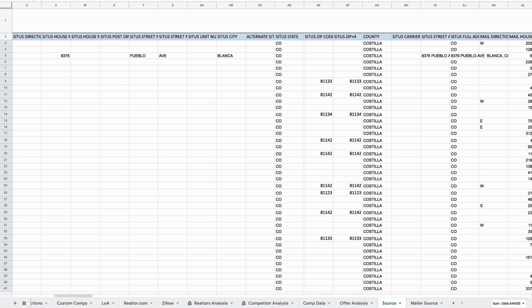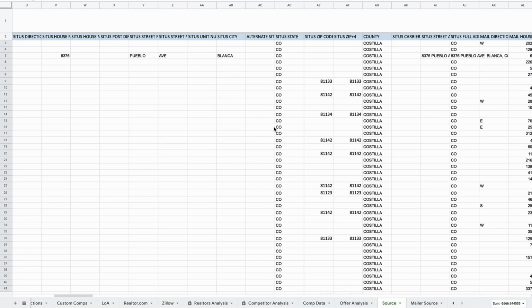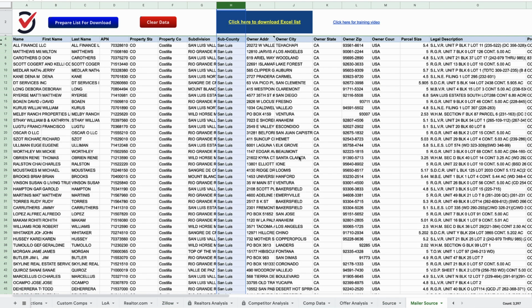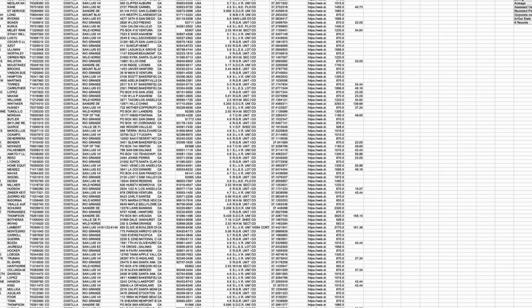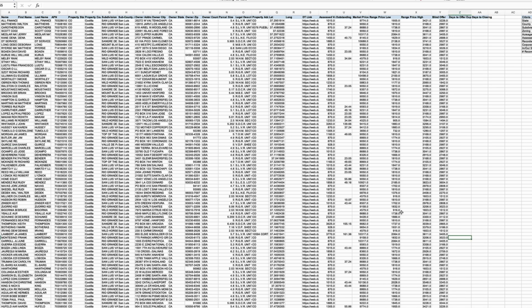But just be aware, however you decide to segment these properties, you need to make sure that that data is both in the comps that you're using and that you're selecting those appropriately, and the information actually shows up in the source tab and that it then moves over to this page, because if it doesn't do that, it's not going to come out here in your final priced list. And once you do have that information lined up in there correctly, it will work, and then it will look a lot more like this, where you actually see those numbers in there.